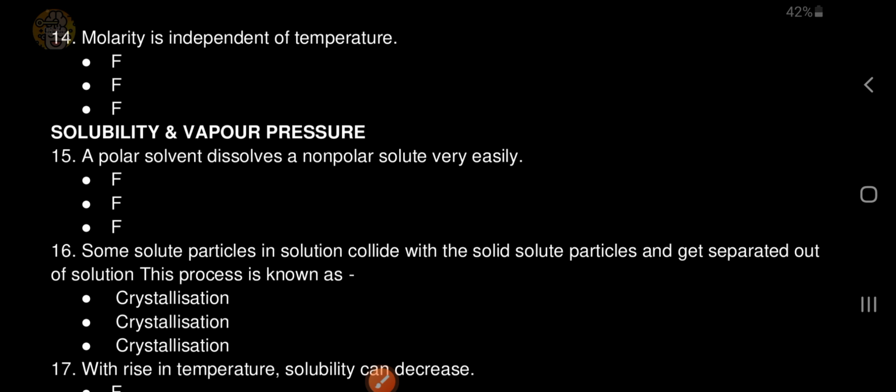A polar solvent dissolves a non-polar solute very easily. False. Some solute particles in solution collide with the other solid solute particles and get separated out of solution. This process is known as crystallization. With rise in temperature, solubility can decrease.